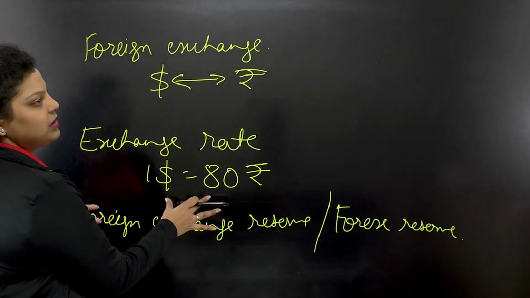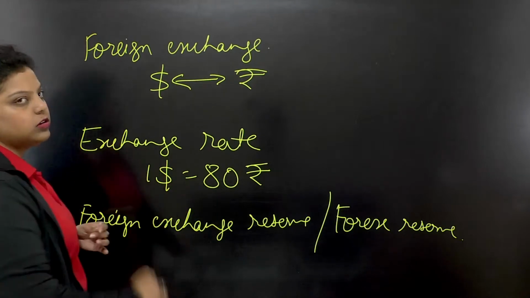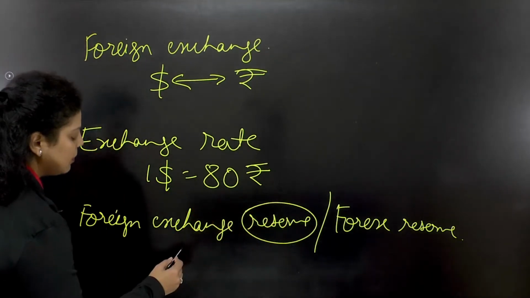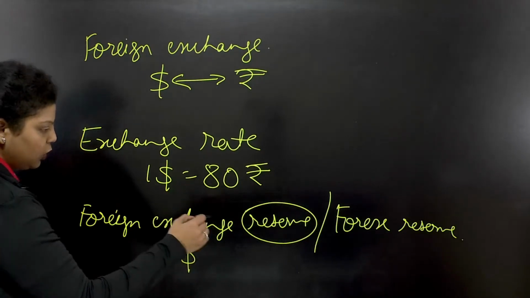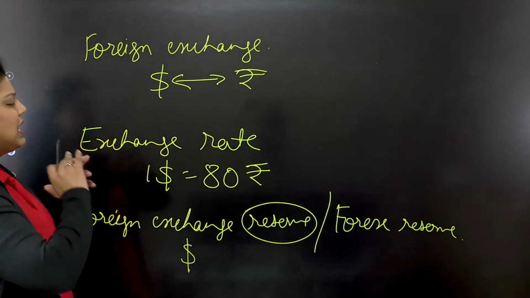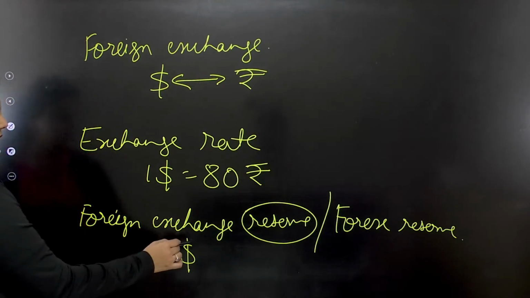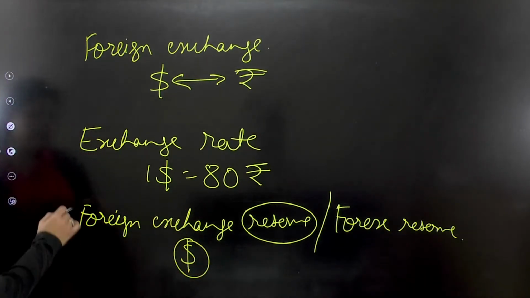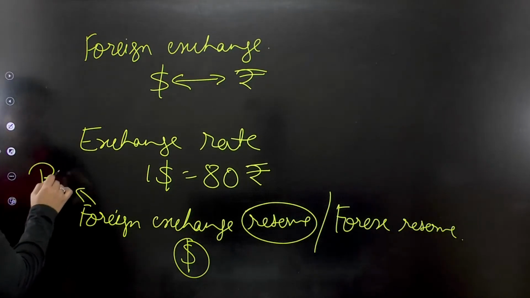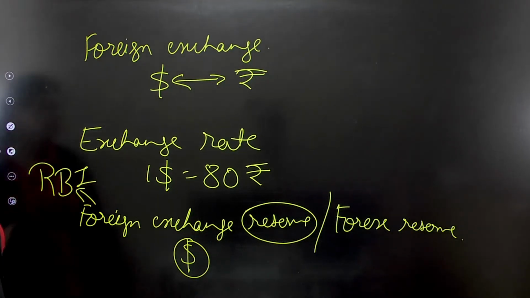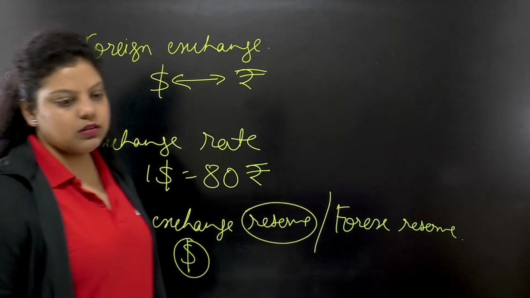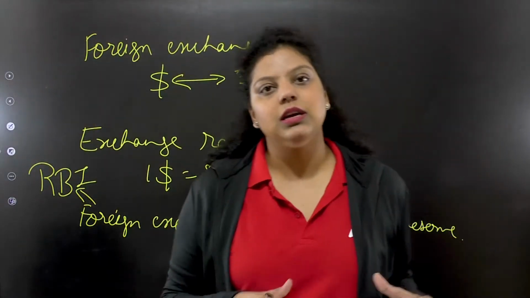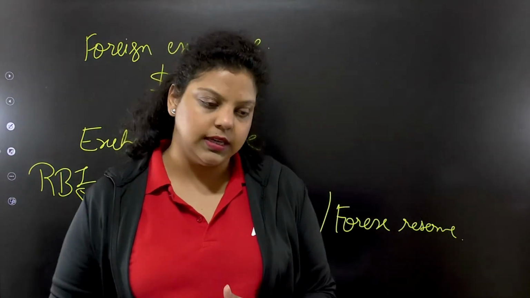After exchanging the currency, you have converted 80 rupees into $1. Then you are maintaining a reserve out of that. When you are maintaining a reserve of dollar, euro, yen, pound, peso, and maybe any foreign currency, maintaining those currencies is known as foreign exchange reserve. That is managed by the Reserve Bank of India. So the foreign exchange reserve of our country is managed by the Reserve Bank of India, and Forex reserve simply means you are reserving foreign currency in India.